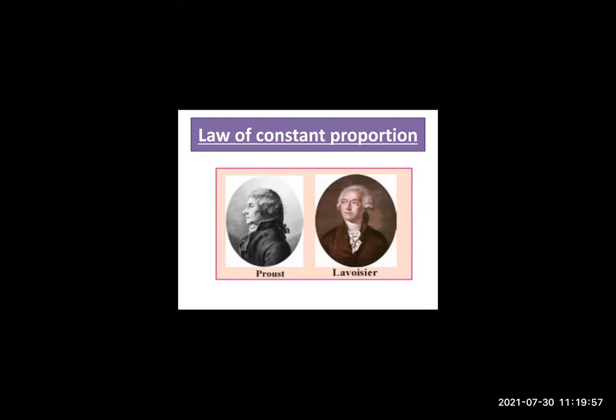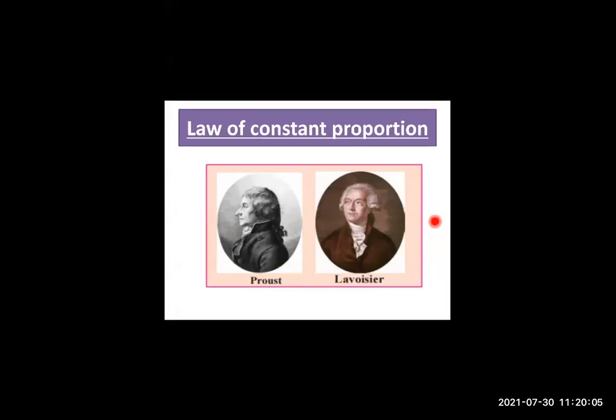Now if we talk about Lavoisier, the next scientist, I have shown you another scientist. Who is this scientist? Lavoisier. The first one was Proust. What did Proust find out, students? Tell me the answer in the chat box. Which law did he find? French scientist Proust. Constant proportion. Very good, Rohan, Sanchit. Constant proportion.